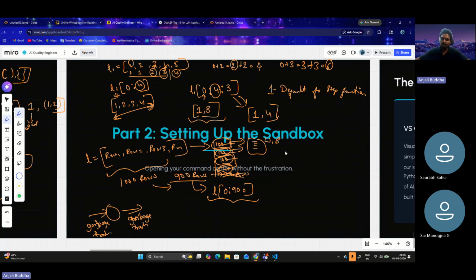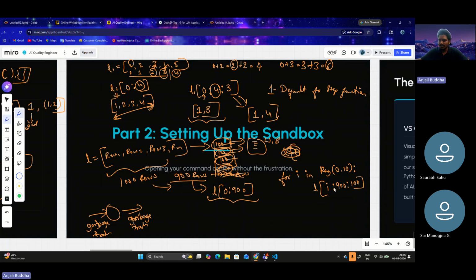what we could do is take a list L, and write for i in range of 0 to 10, take L of i, with 900 as our maximum, and the step function being 100.